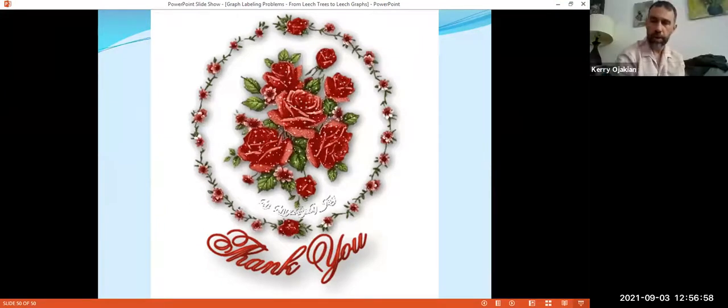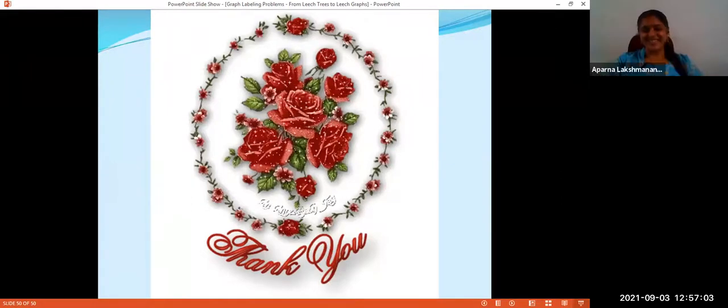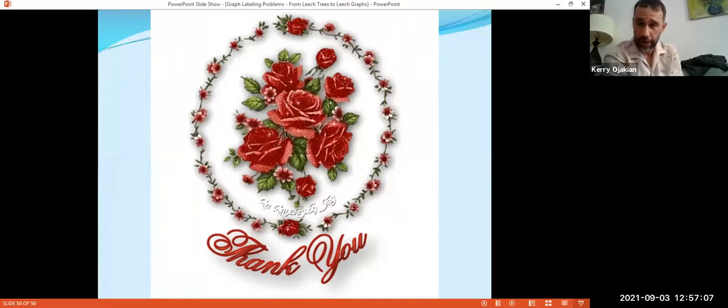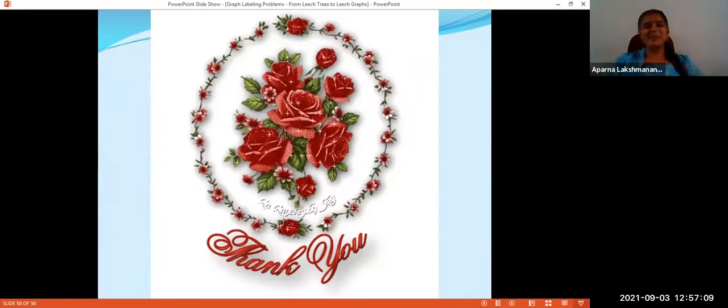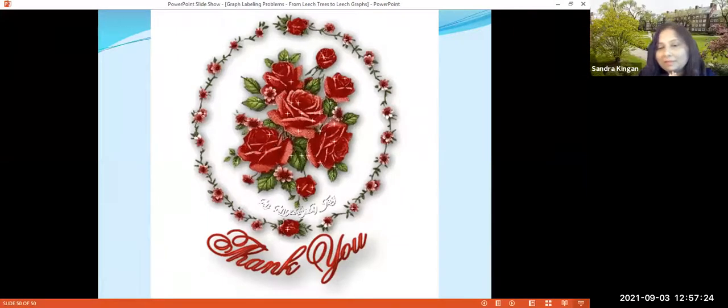I was wondering if computer search has been useful at all. Yes, programs have already been written. You enter the adjacency matrix of a tree, and the computer will check whether a Leach labeling exists. So from that, we are sure that up to maybe 10 lakh vertices, there are no Leach trees. But there is no complete proof.